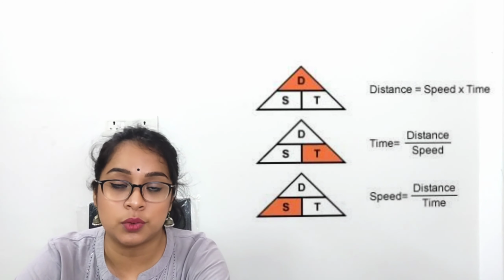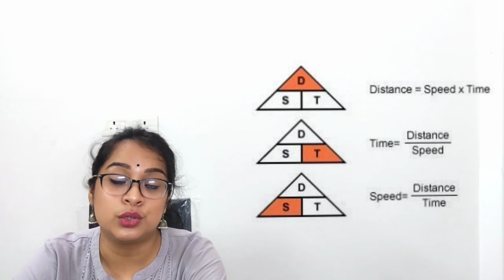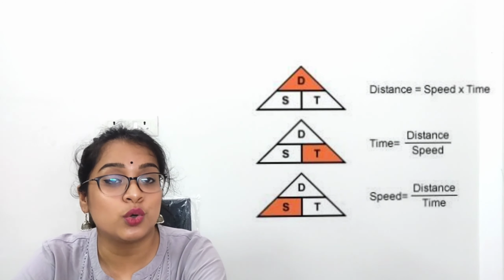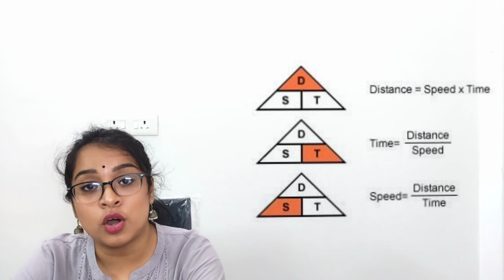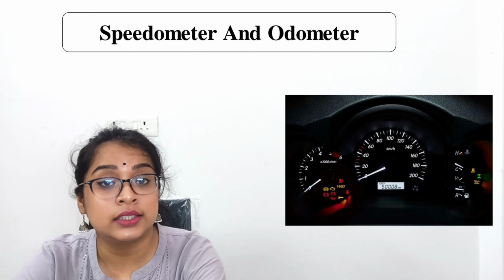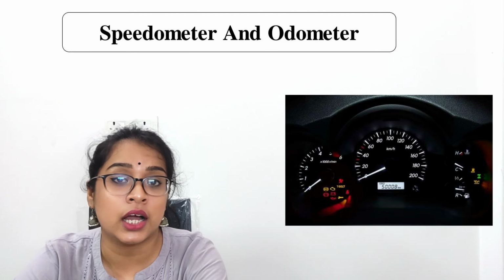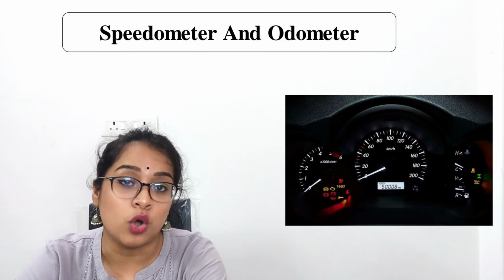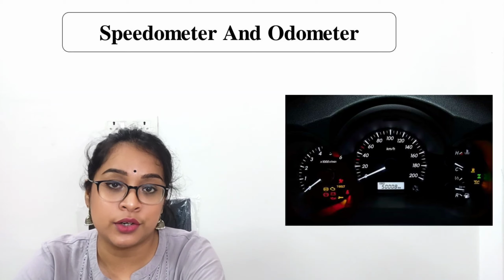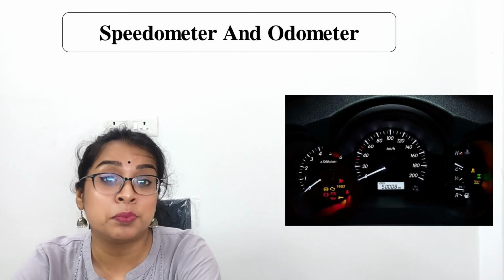Again, from this equation, we can find out time. Time will be equal to distance by speed. So with these three formulas, we can easily find out distance, speed and time. Now there are some instruments by which you can measure the distance covered and the speed. You will see in a car's dashboard there are different watch-like things. One of the indicators shows the amount of petrol, in another you will see the speed.